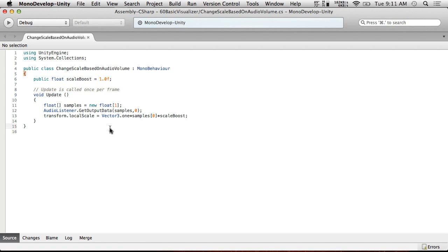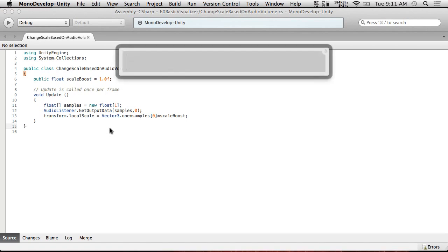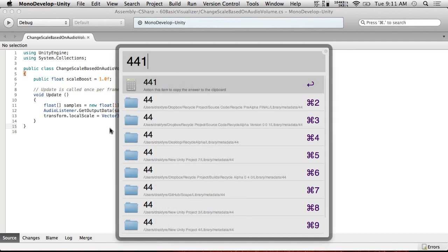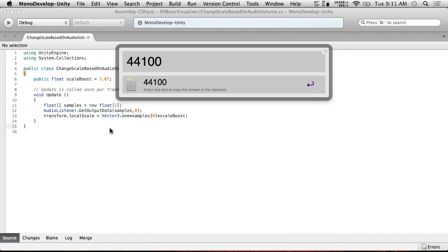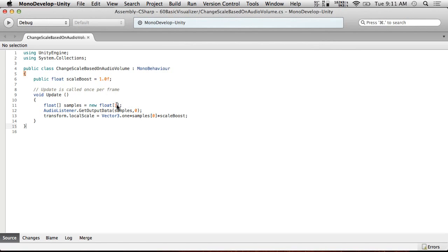It's way more than 60. So if we take 44,100 divided by 60, we have 735 samples in one frame for audio. Our ears are actually incredibly high fidelity from a time perspective. It's pretty crazy. So I'm going to use 735 as our magic number here.